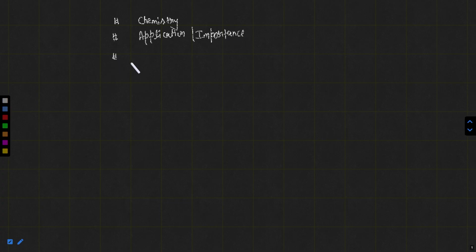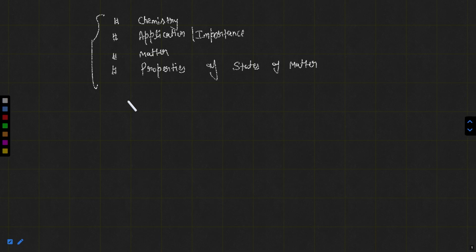We had discussed matter, nature of matter, definition of matter, states of matter, and properties of states of matter. We have discussed these things. Today we are going to discuss classification of matter.